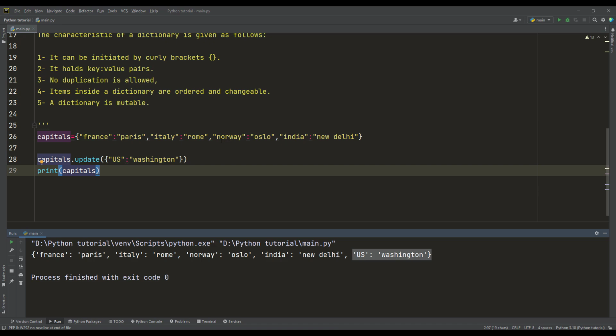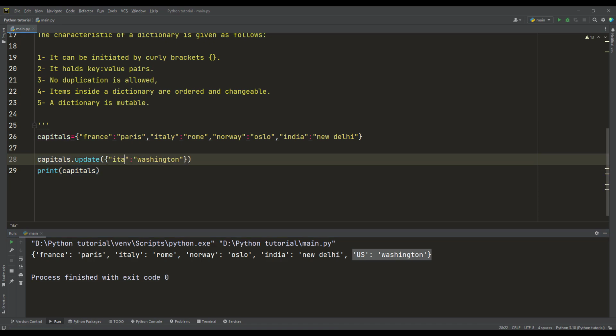What else can it do? It allows me to update even the value of an existing key. For example, if for a certain condition Italy decides to change its capital to be, for example, Napoli, no, to be Milan.